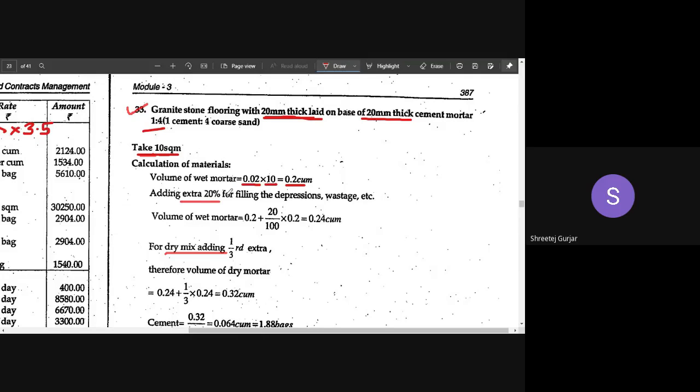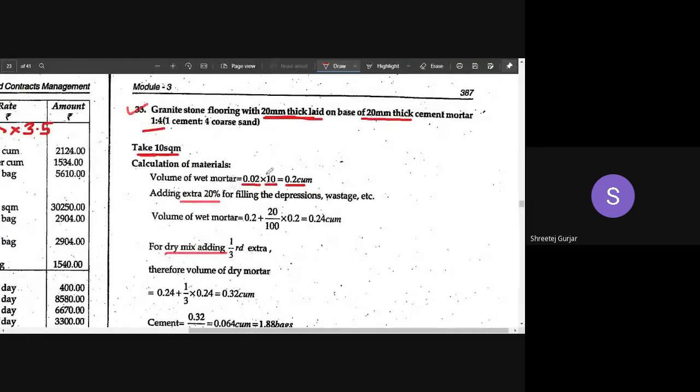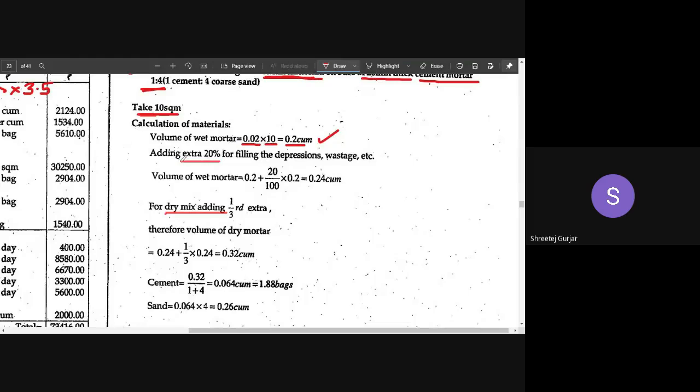Sorry, it is not the volume of concrete, it is the volume of mortar we are calculating. You can see this is laid on cement mortar, 1:4. There is no concrete mentioned, so this is of mortar. We have calculated the total volume of mortar. Add 20% extra for the unevenness of the bed.